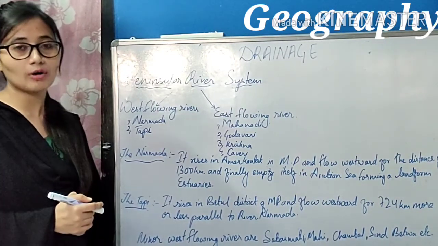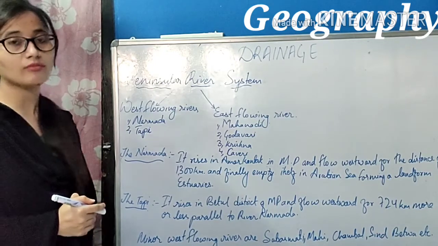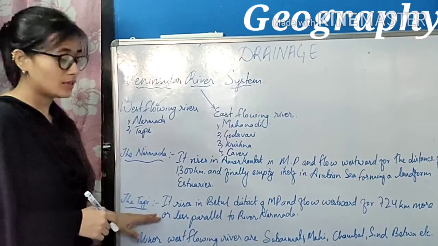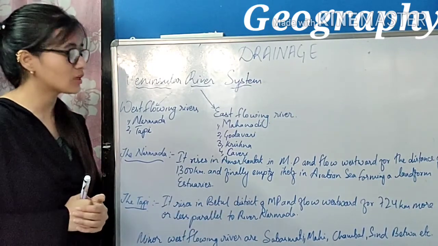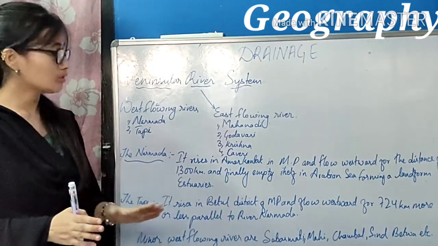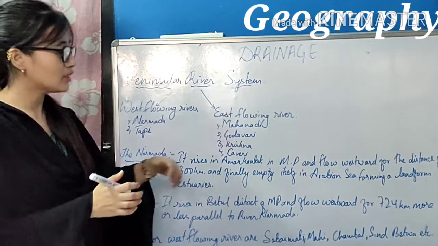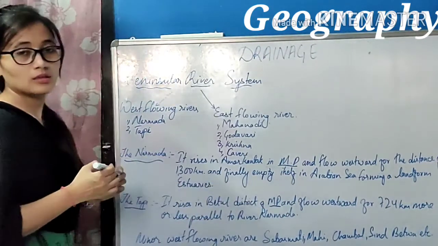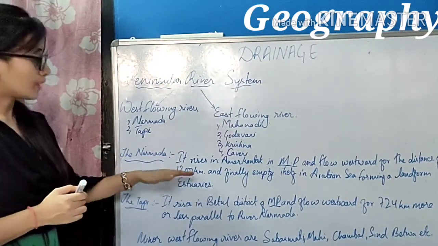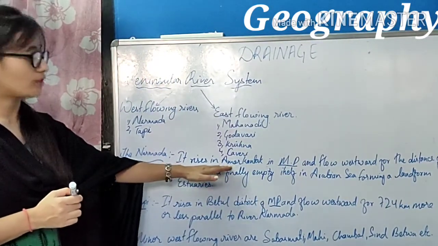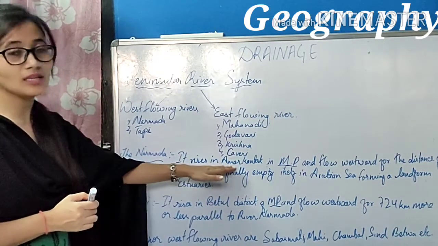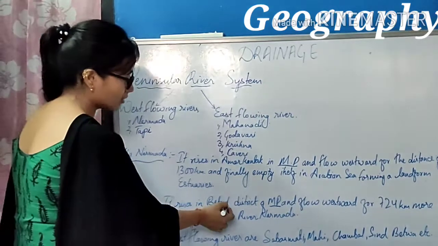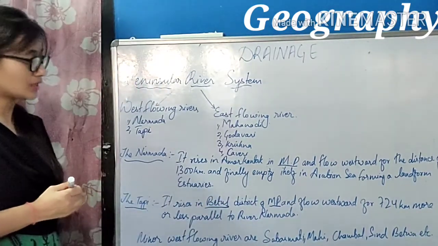Now let us discuss another west flowing river of Peninsular India, that is Tapi. Tapi rises in Betul district of Madhya Pradesh. Both the Narmada and Tapi rise in Madhya Pradesh, but the name of the place is different. Narmada rises in Amarkantak, whereas Tapi rises in Betul district of Madhya Pradesh.